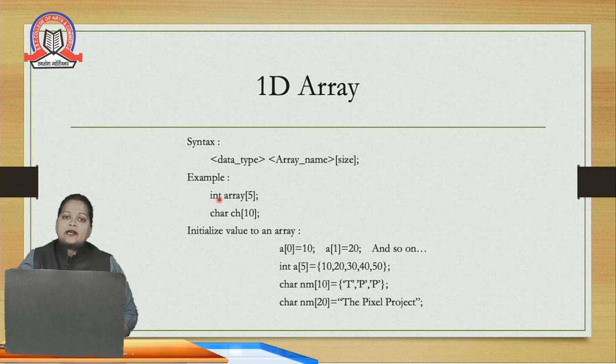So int is my data type, then array, because array is not a keyword, I am using it as my array name, and here I am giving the size 5. That means under this array name the compiler will store 5 values. Next is char, ch is the name of the array and 10 is the size. That means the compiler can store 10 character values.